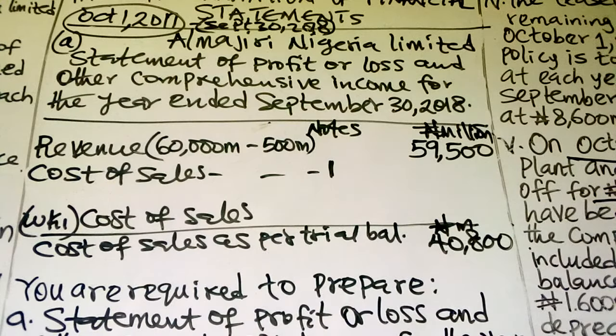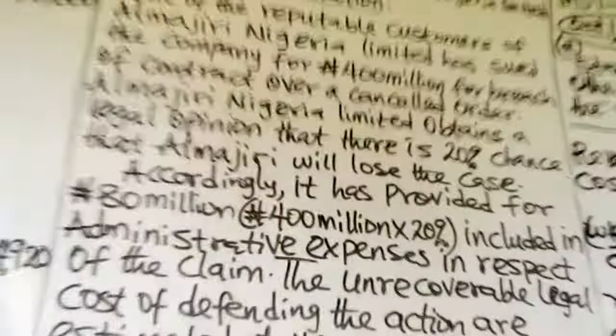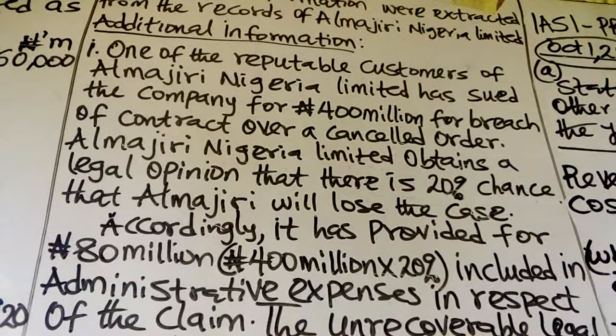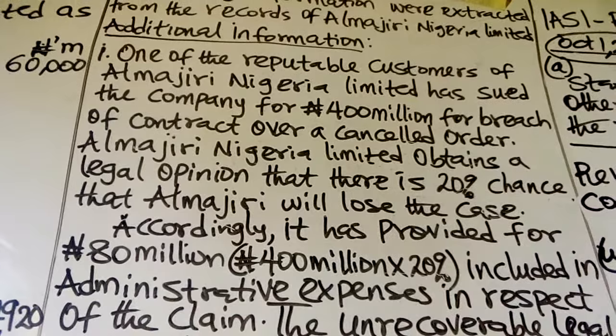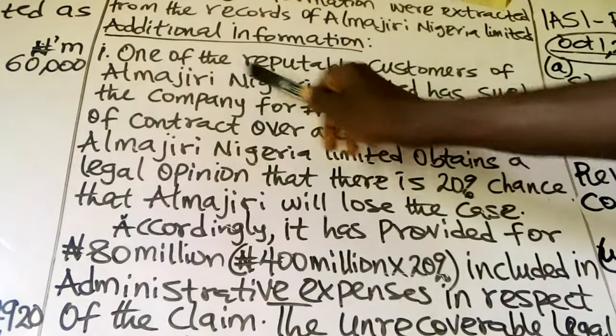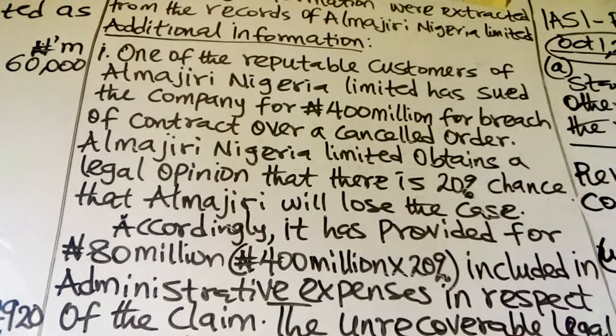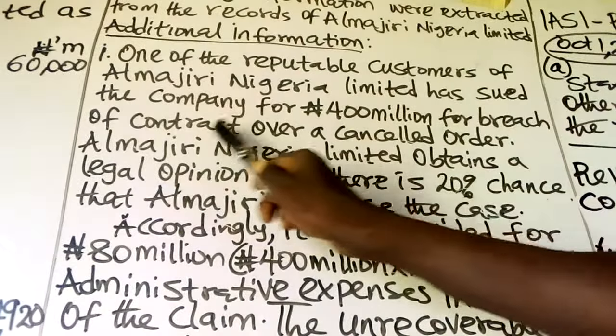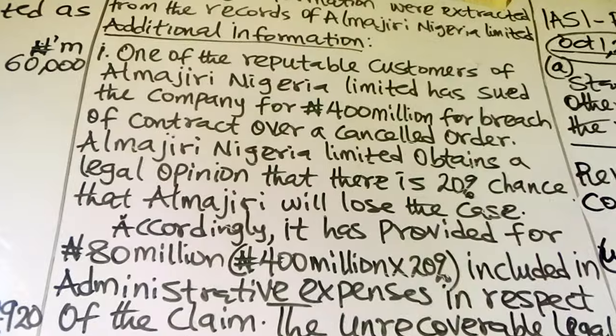Now let's go through the notes one after the other to see if there are any items that we need to adjust in our cost of sales. Note 1: one of the reputable customers of Amortization Nigeria Limited has sued the company for 400 million for breach of contract over a cancelled order.